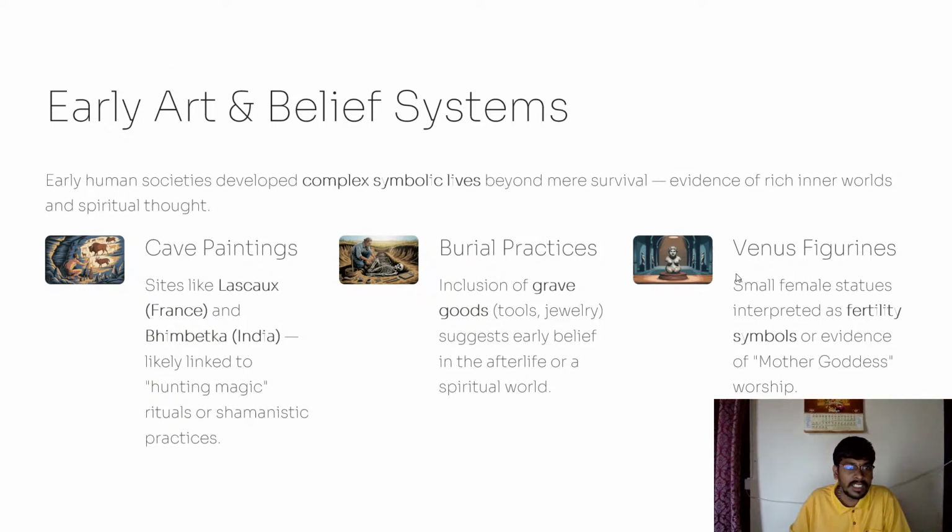Early arts and belief systems: early human societies developed complex symbolic lives beyond mere survival. Cave paintings also started during these earlier societies. Lascaux in France and Bhimbetka in India are likely linked to hunting magic. They used them for how to hunt, to perform rituals, superstitious beliefs, magic rituals, and shamanistic practices. All these things they carved in the caves, the early society people. The famous caves are Lascaux in France, and Bhimbetka in India.